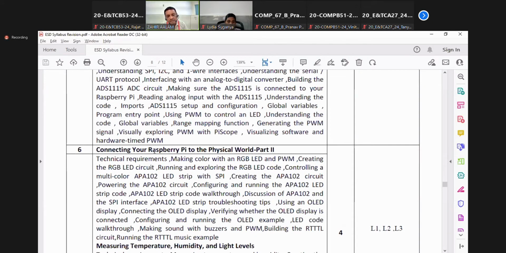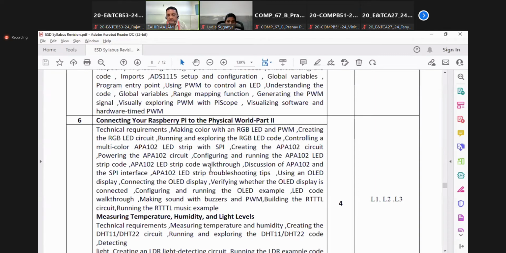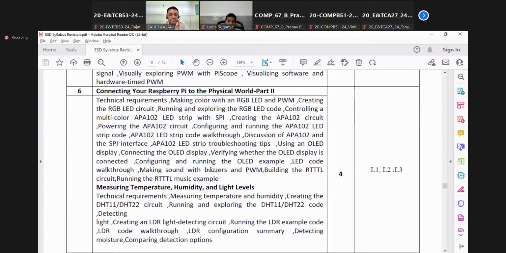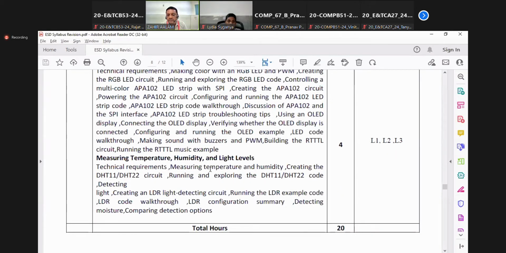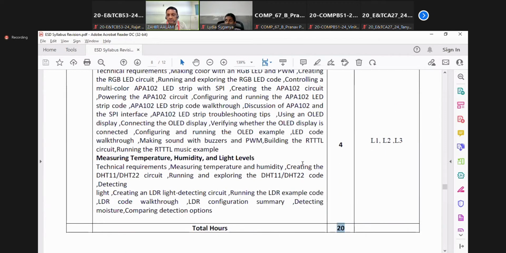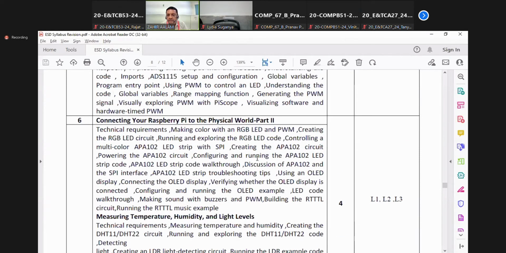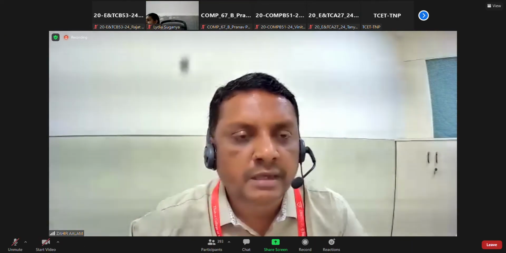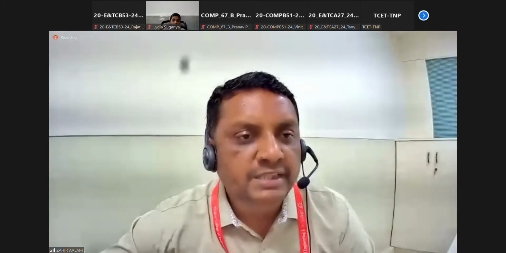And finally, connecting the Raspberry Pi to the physical world, where LED and RGB lights, temperature sensors and humidity sensors, how these devices can be interfaced will be taught to you, and how you can control them. The maximum is 30 hours: 20 hours will be the actual delivery, and 10 hours will be self-study.